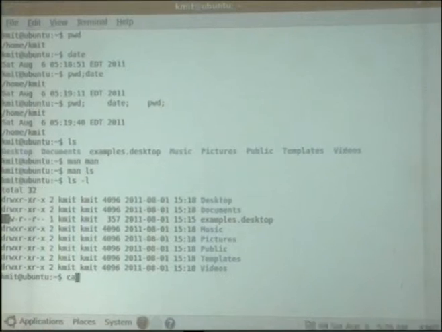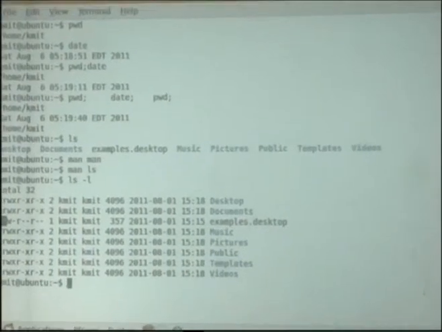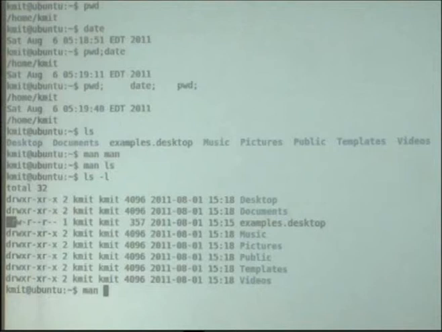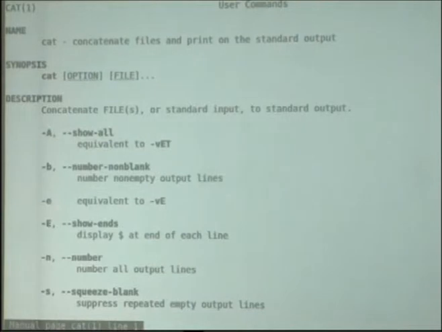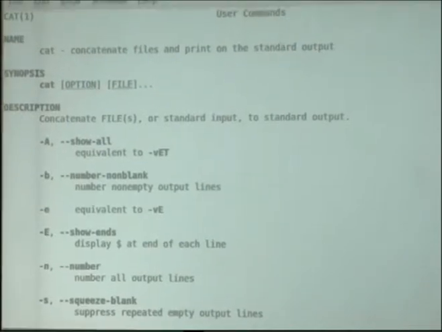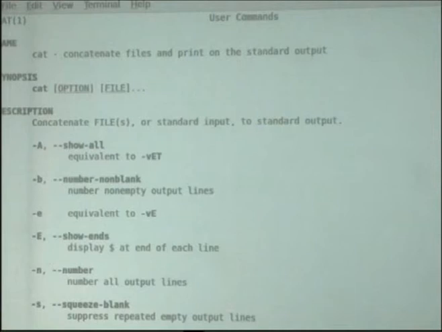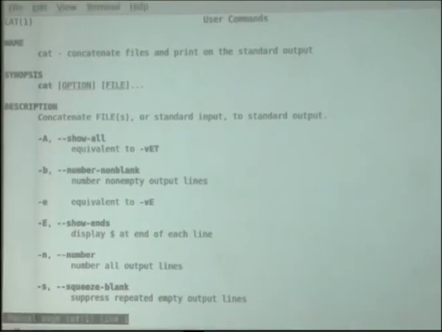Before we see that, cat is also used for seeing the contents of a file. When I see the help for the cat command, it says it concatenates files and prints onto the standard output.